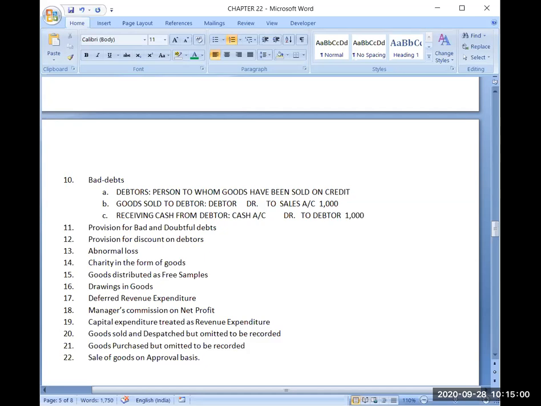Because debtor has been debited with 1000, and in the next entry debtor has been credited with rupees 1000, the balance in debtor account will become nil. It will become zero.